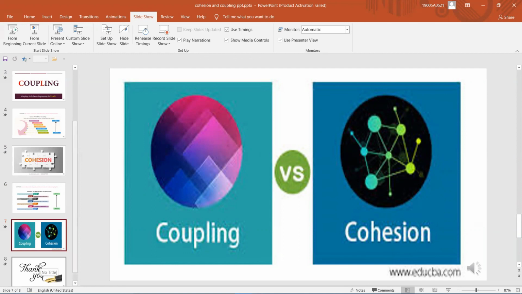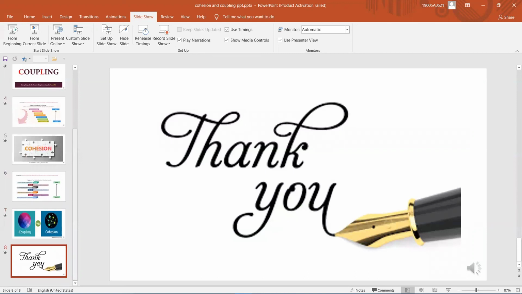Guys, I hope you learned something in this session. In this session, we have discussed what coupling is, what cohesion is, and what the major difference between cohesion and coupling is. Thank you.